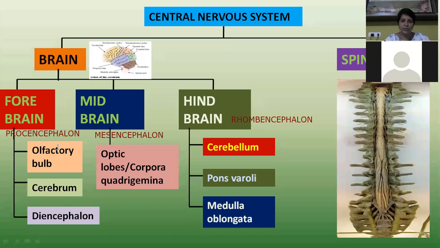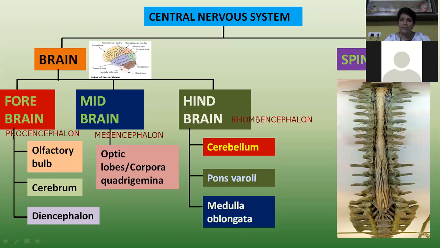Based on the position of these three regions, they were given these names. Pros means in front, mes means middle, rhomb means behind. It is not FOUR, it is FORE, which is in front. The front region of the brain is called prosencephalon, or forebrain. The middle region is called mesencephalon or midbrain.